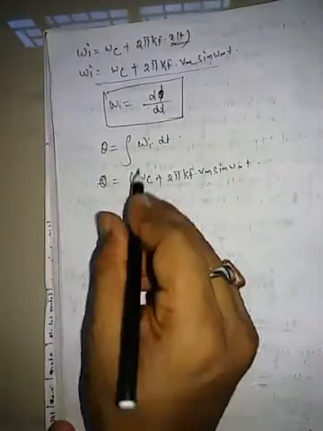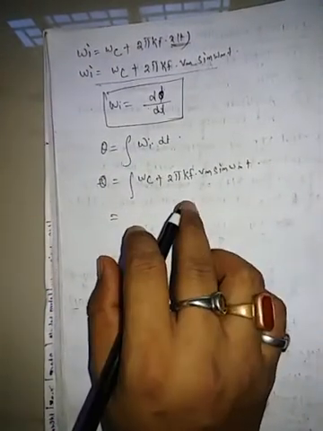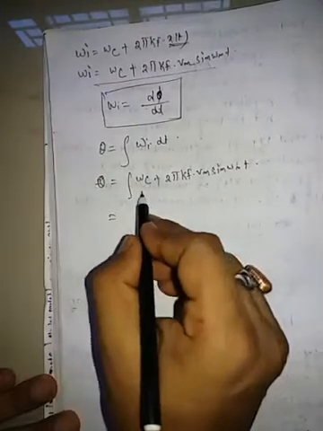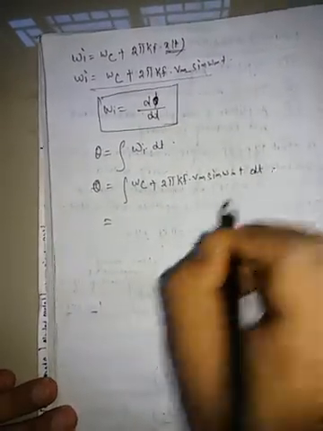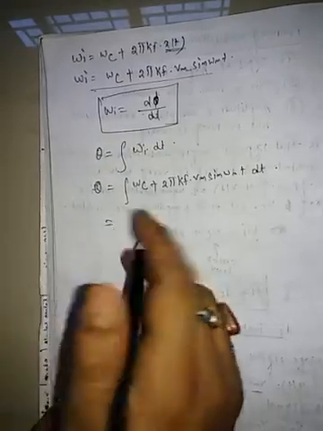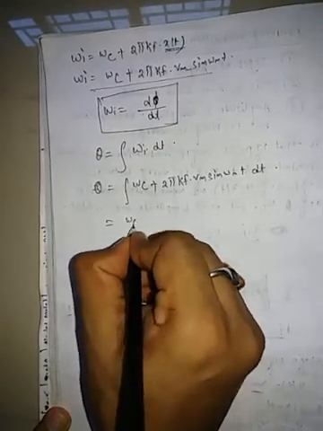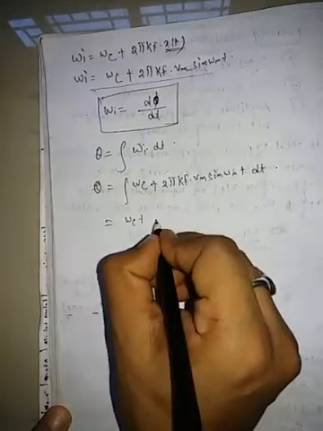Okay, so this equation is integrated. Omega c is the constant term into dt, so we get omega c into t plus